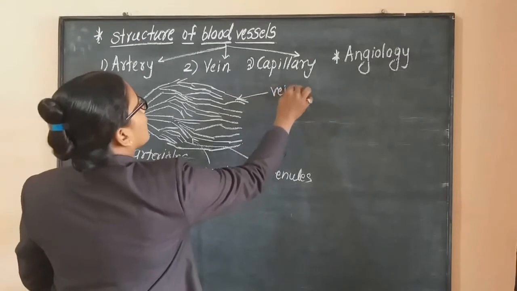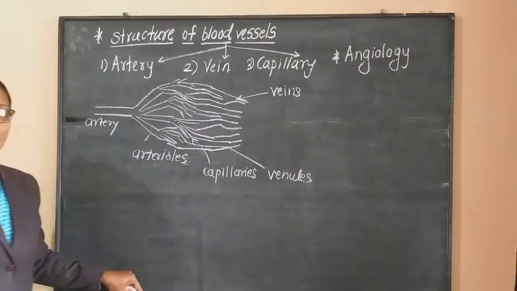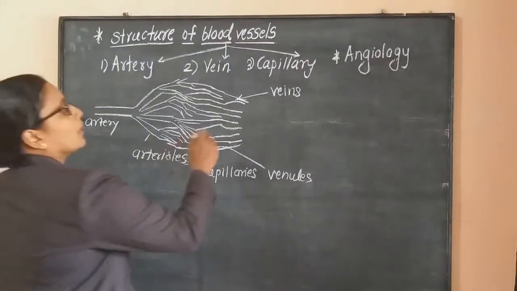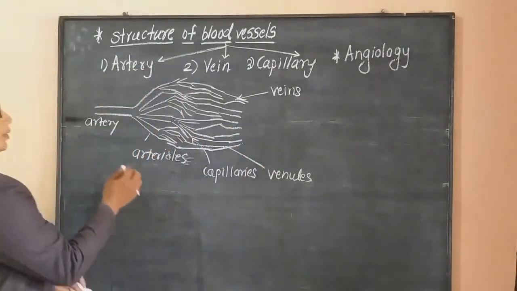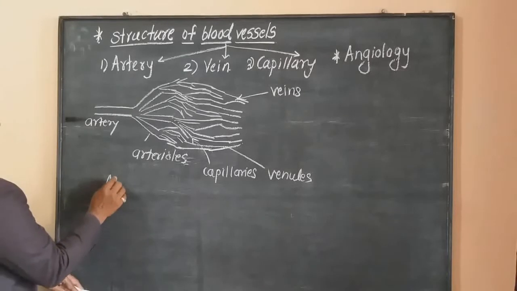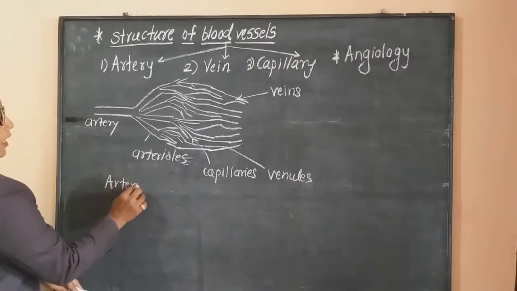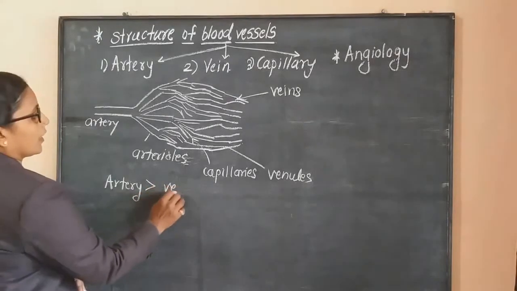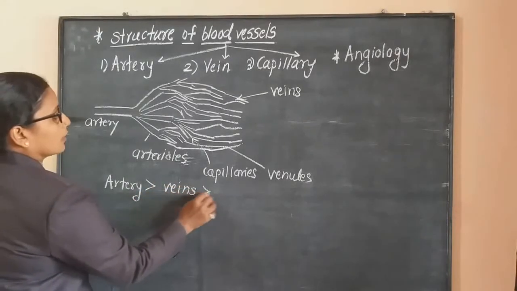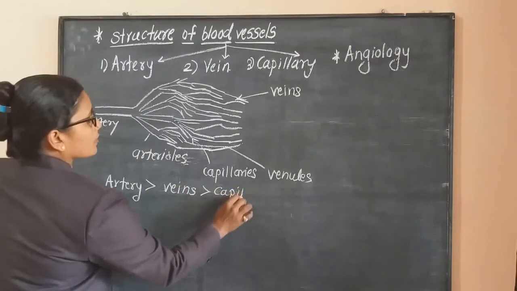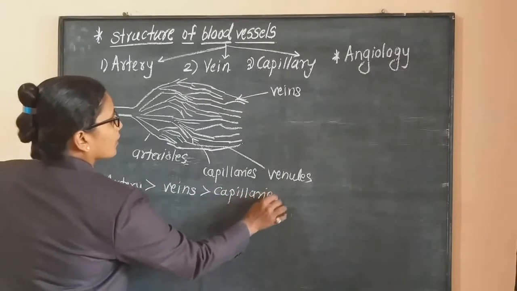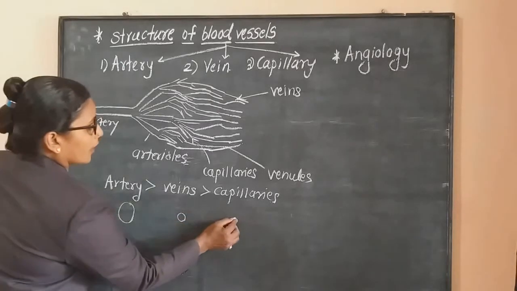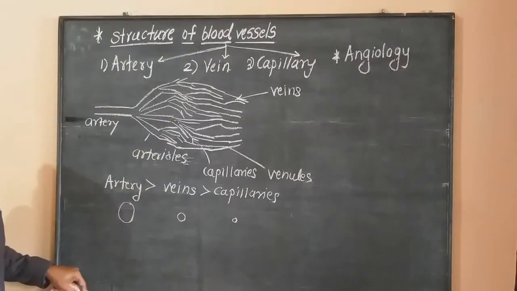Means if you collectively compare the diameter, arteries have greater diameter than veins, than capillaries. Okay, suppose these are arteries, veins are very small, and capillaries have a very small diameter.